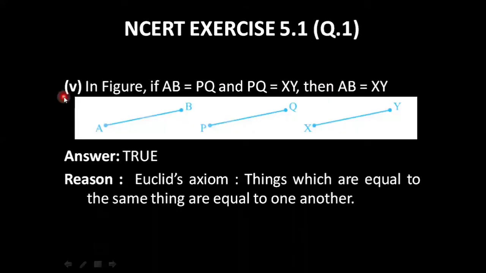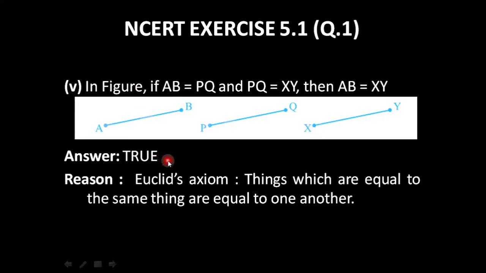Coming to the fifth and the last statement of question number 1. It is given that in the figure, if AB is equal to PQ and PQ is equal to XY, then AB will be equal to XY. I repeat, if AB is equal to PQ and PQ is equal to XY, then AB and XY would also be equal to one another.